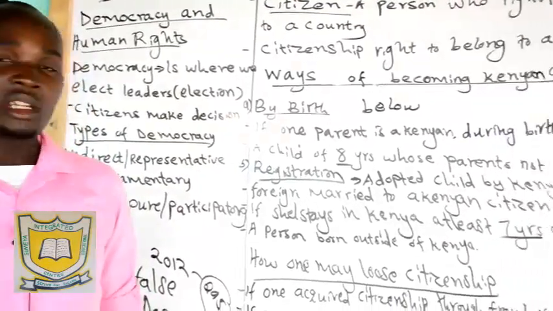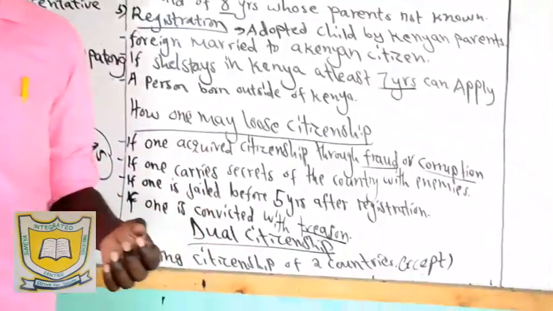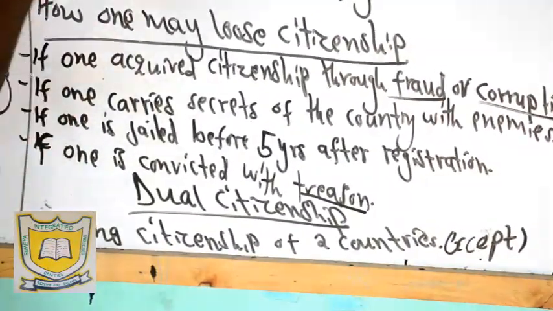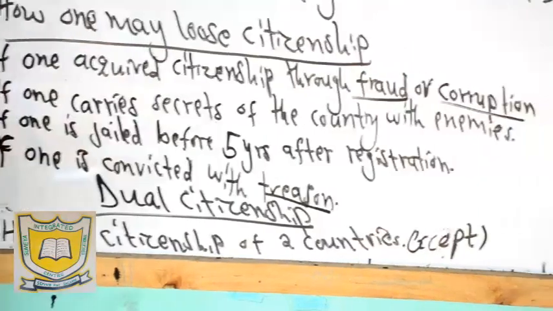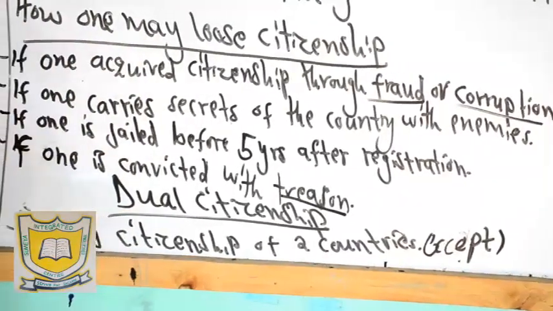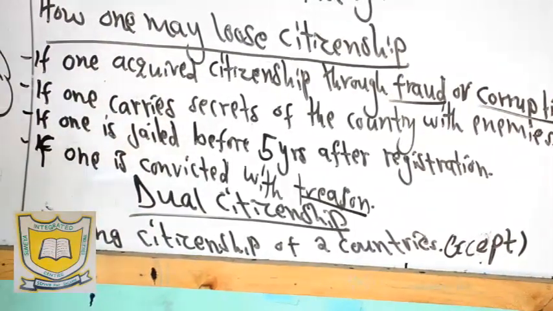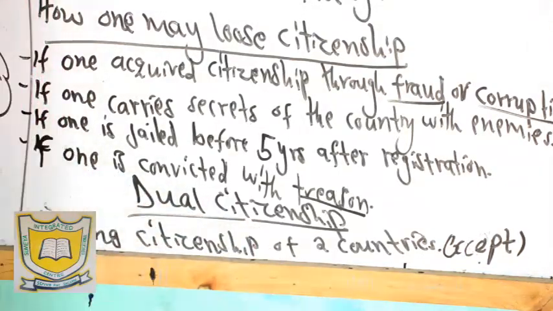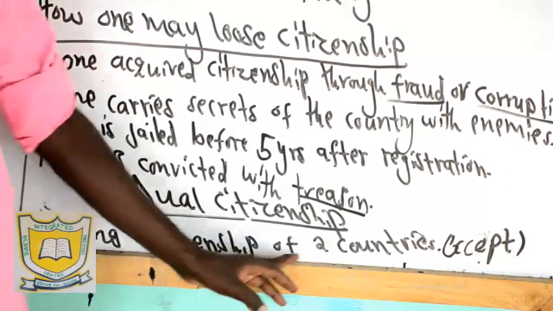Then we have another one: one may also acquire citizenship in other countries. So a Kenyan can acquire citizenship of 2 countries, what you call dual citizenship. Dual citizenship is having citizenship of 2 countries.